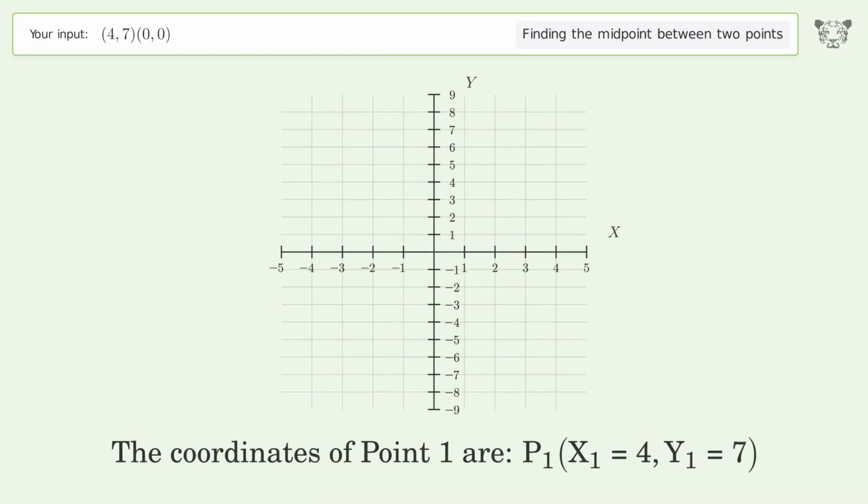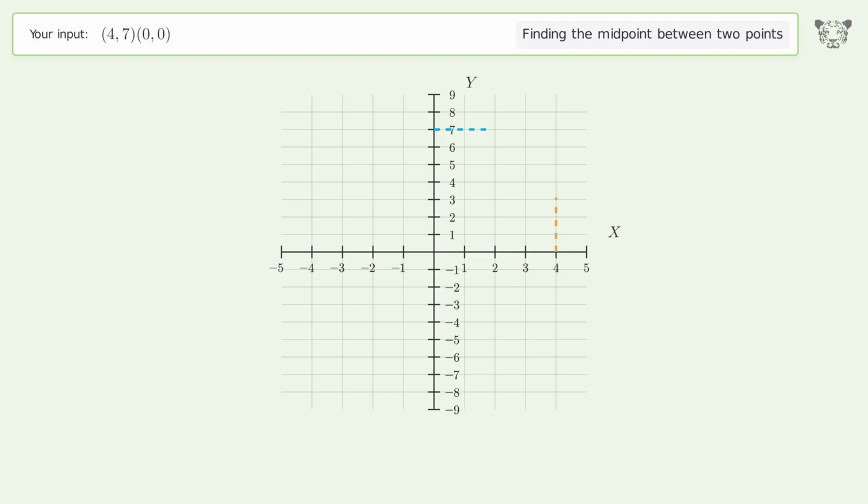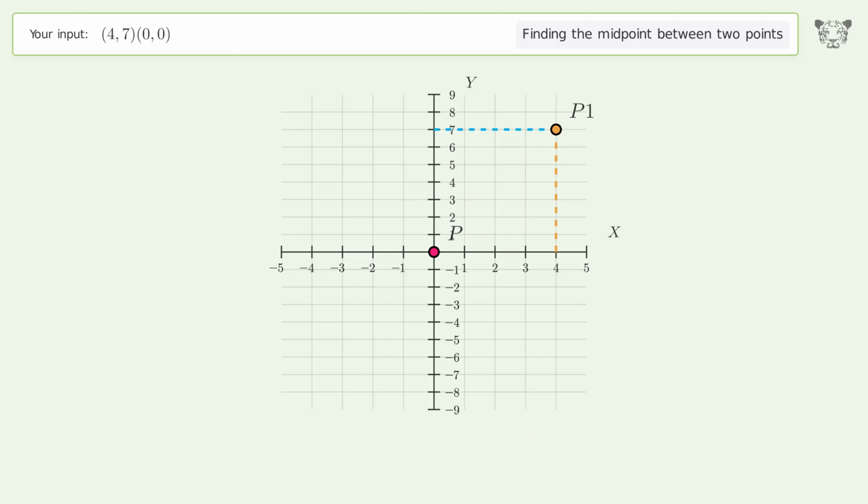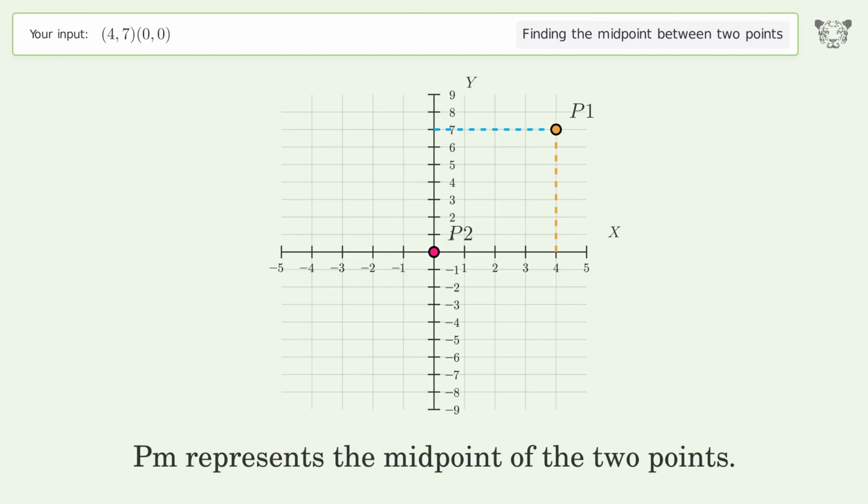The coordinates of point 1 are x1 equals 4, y1 equals 7. The coordinates of point 2 are x2 equals 0, y2 equals 0. PM represents the midpoint of the 2 points.